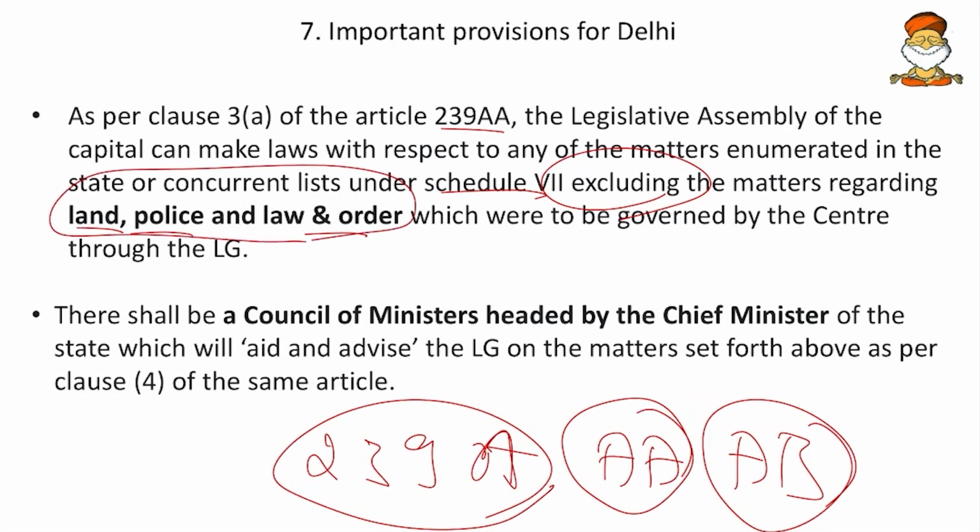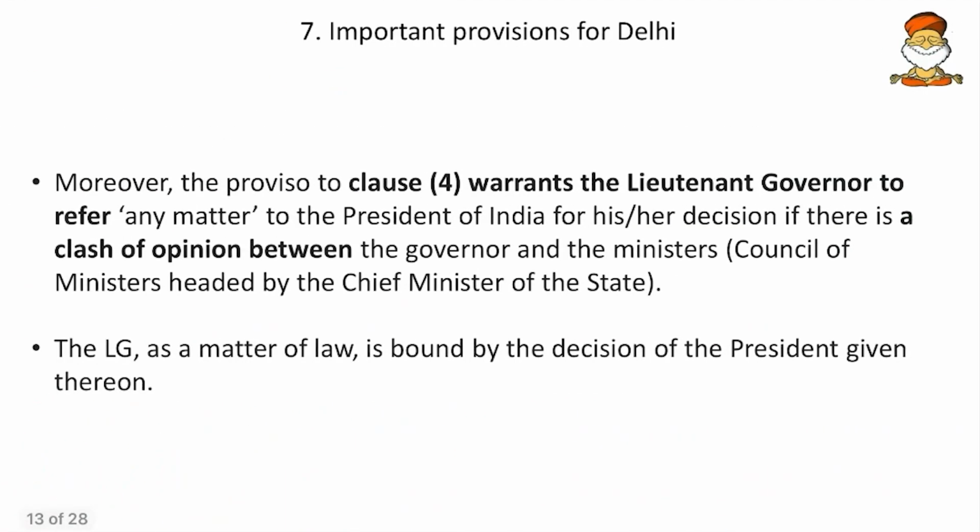Then there shall be a council of ministers headed by the Chief Minister, which will aid and advise the Lieutenant Governor on the matters. Here the election will happen and the Chief Minister and Council of Ministers will be formed. Moreover, the proviso to Clause 4 empowers the Lieutenant Governor to refer any matter to the President of India for his or her decision if there is a clash of opinion between the Council of Ministers and the Governor. The Lieutenant Governor as a matter of law is bound by the decision of the President given thereon. Once the Governor submits the case to the President, whatever the President's opinion is, the Governor is bound by it.